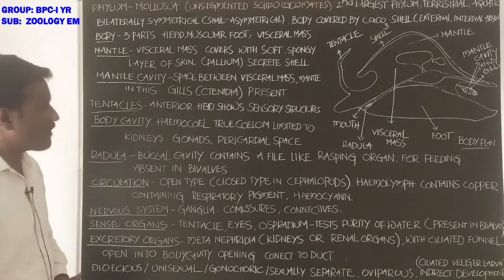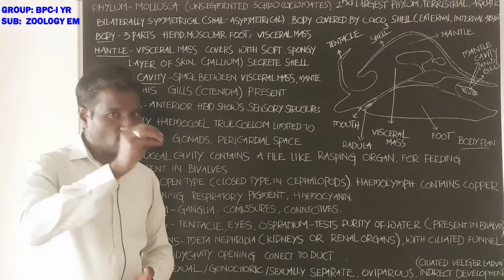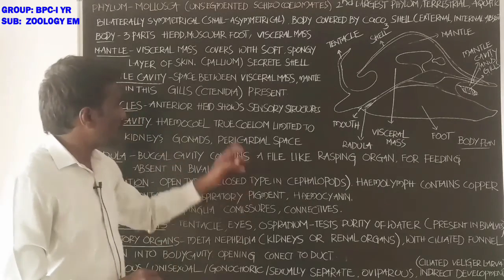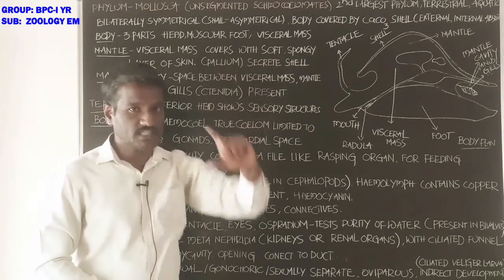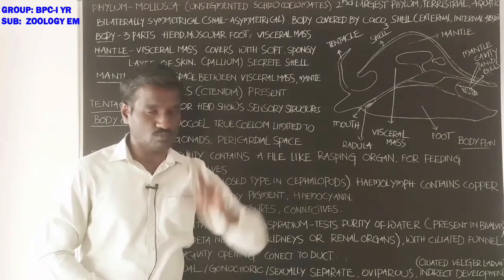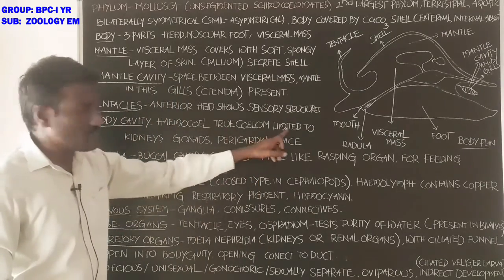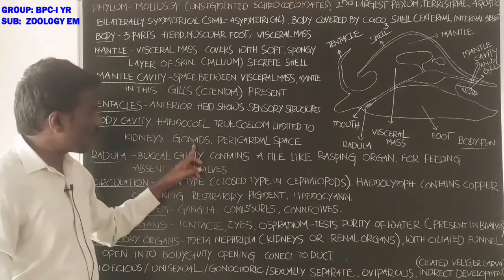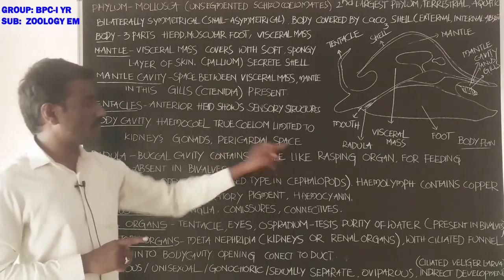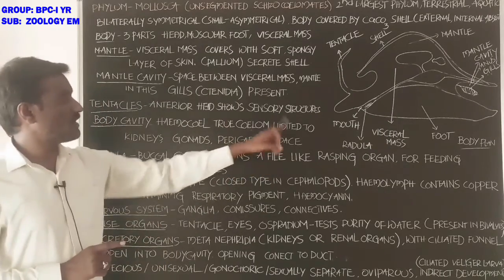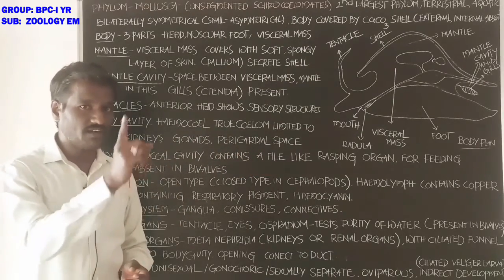Next, the body cavity. Body cavity is also called hemocoel because it is totally filled with blood. True coelom, the schizocoelom, is limited to some of the internal organs: kidneys, gonads, and the pericardial space. The space around the heart is called the pericardial space. Body cavity is hemocoel.